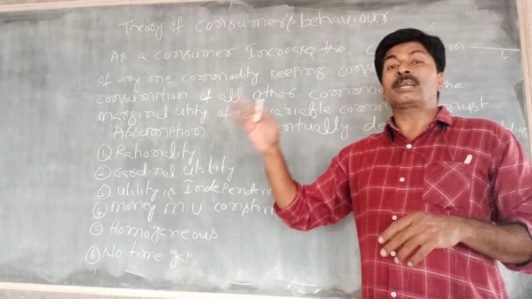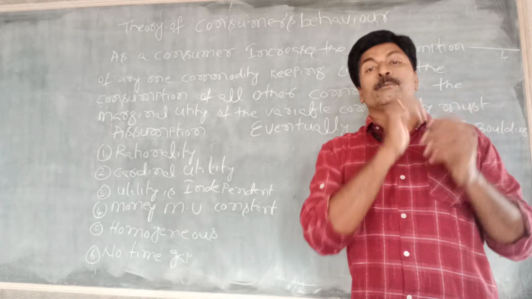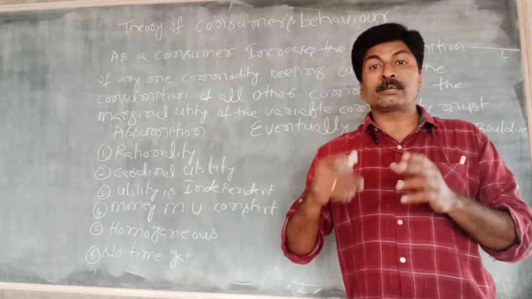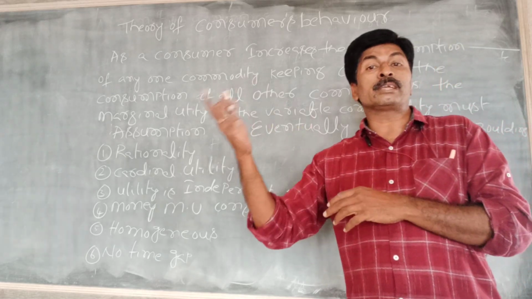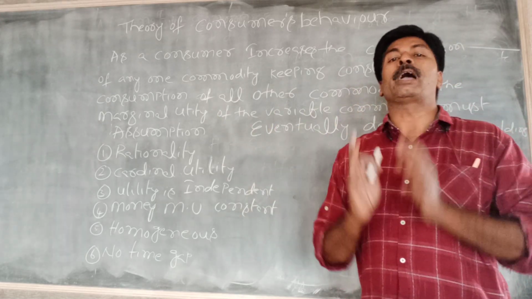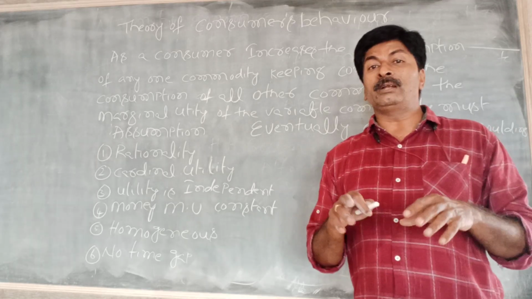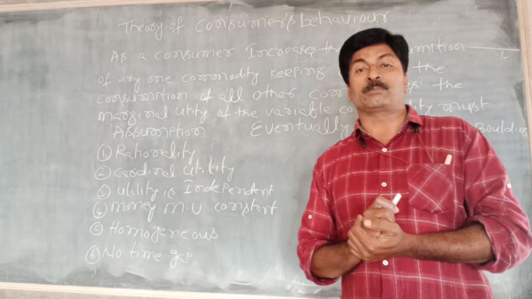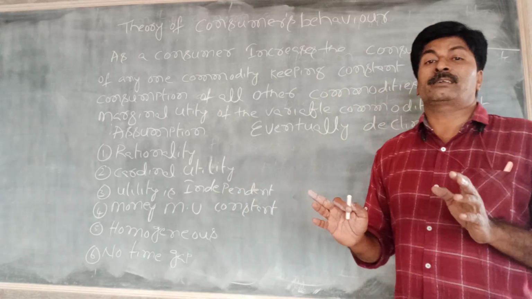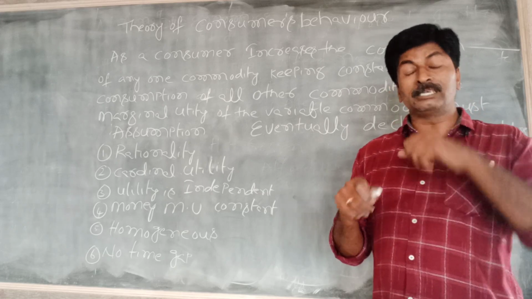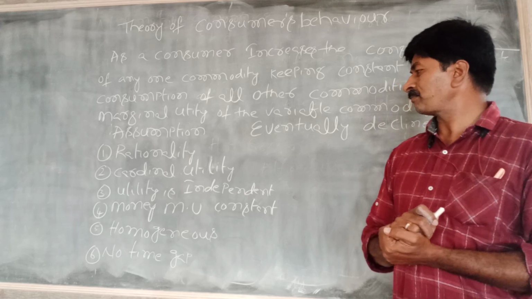But Alfred Marshall explained that if any commodity is taken as an example, that commodity's utility can be independent, and that commodity's utility never depends upon any other commodity. For example, an apple. Apple gives its utility independently. That apple's utility never depends upon any other commodity. So here the commodity's utility is independent. They never depend upon any other commodities.